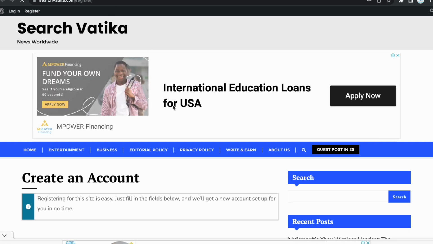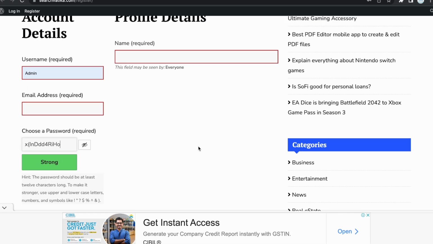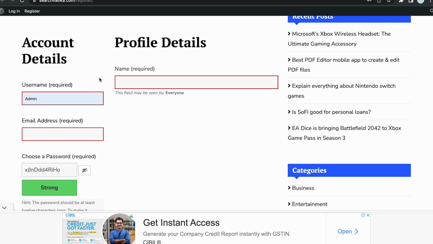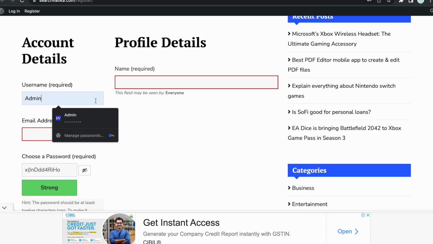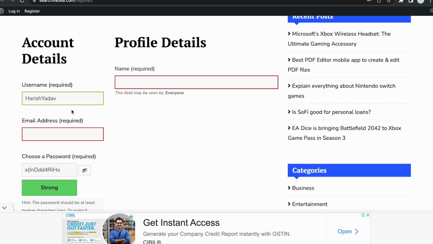So here are 2 buttons, sign up and login. Okay, so the process is very simple. You click on sign up and add your basic details. The username should be unique, not already registered. If it shows this green outer line, then it means it is available.